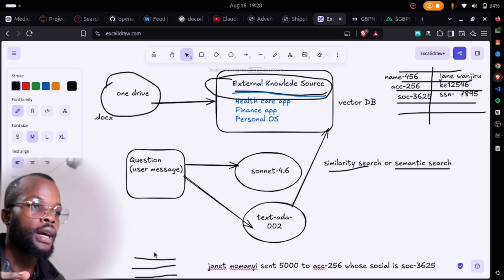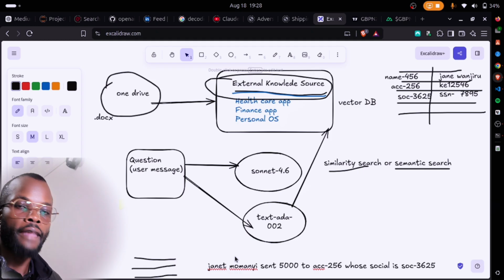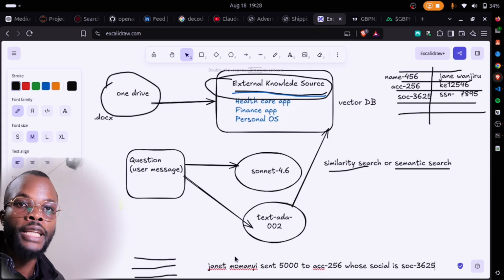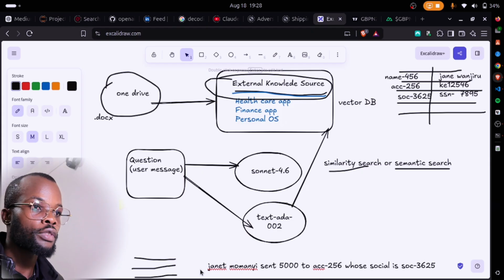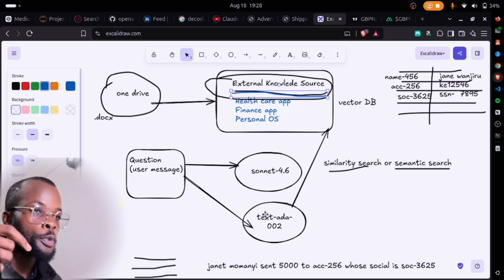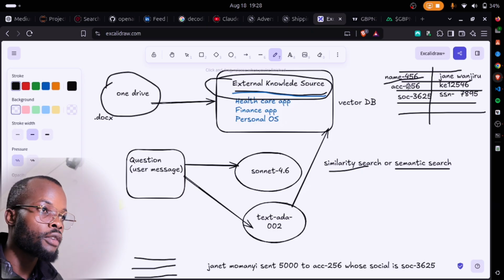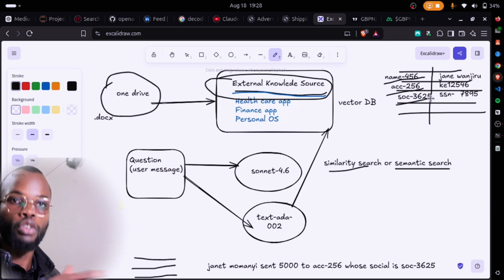Why are we even pseudonymizing? Because remember, if we just use some ciphertext, then during the semantic search there will be a lot of noise. The LLM won't understand what we're trying to do here, like it won't understand our intent. What do we want to search? So this is what we send to the vector DB. And along with the chunks, we also store the tokens. The tokens that we store in the vector DB are name 456, account 256, and SOC3625. So during the search, it retrieves the chunks plus the tokens.